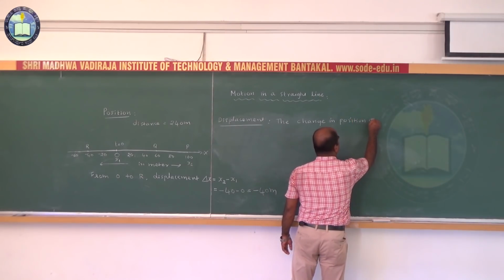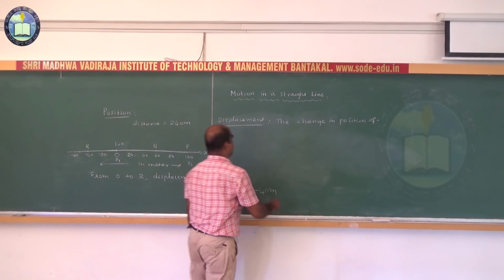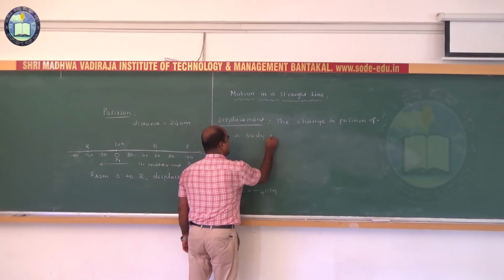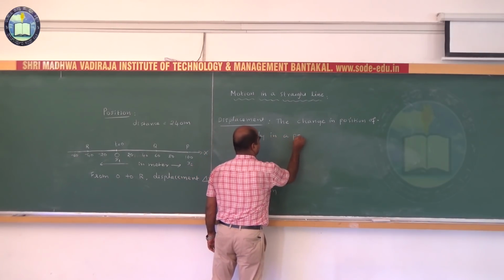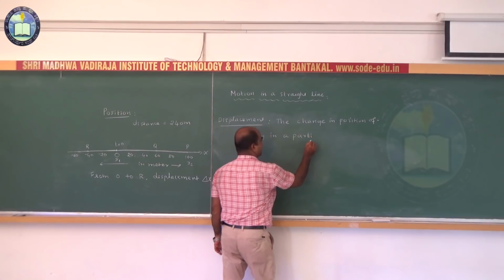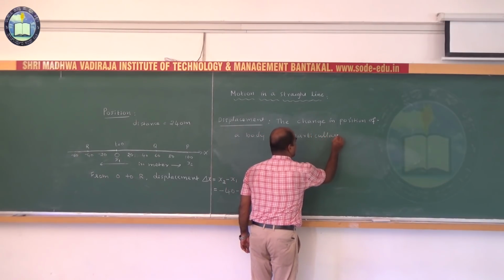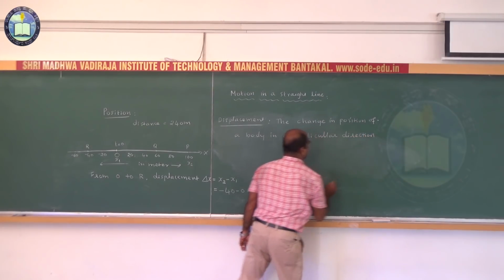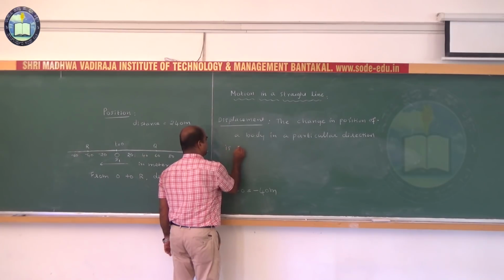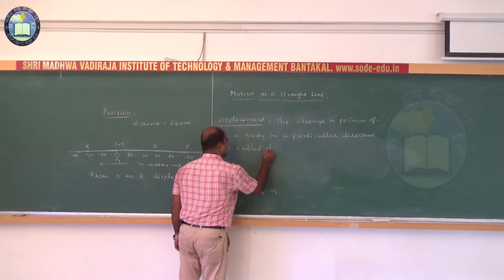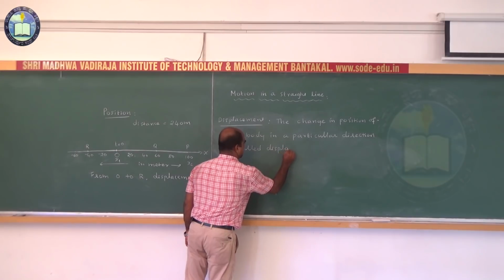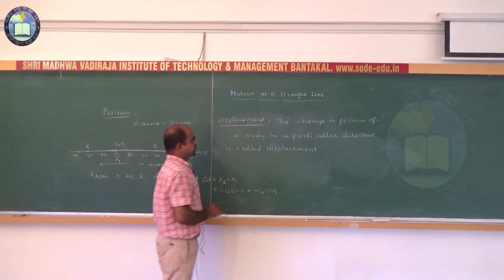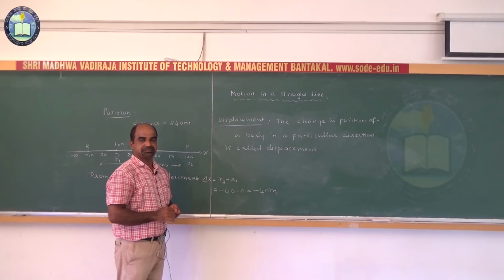The change in position of a body in a particular direction is called displacement. Is called what? Displacement. The change in position of a body in a particular direction is called displacement.